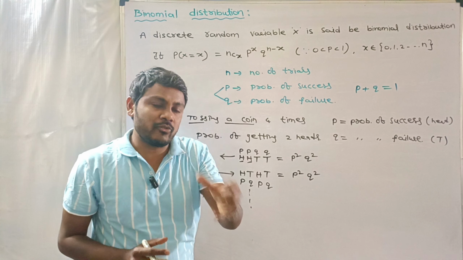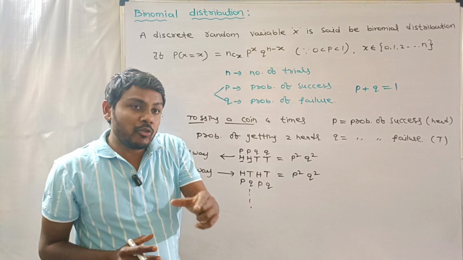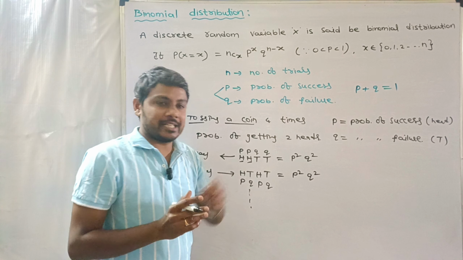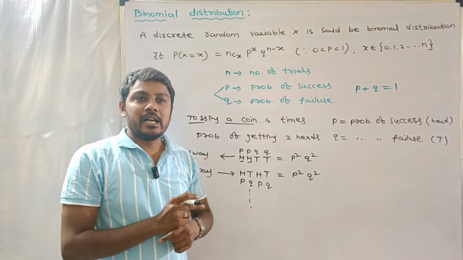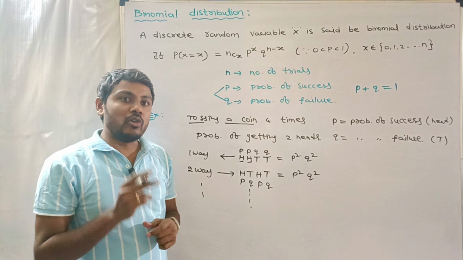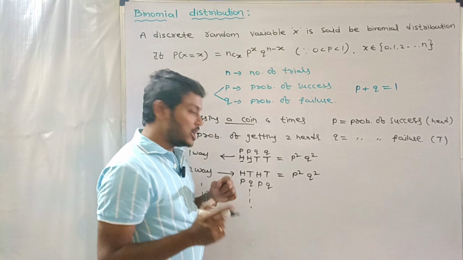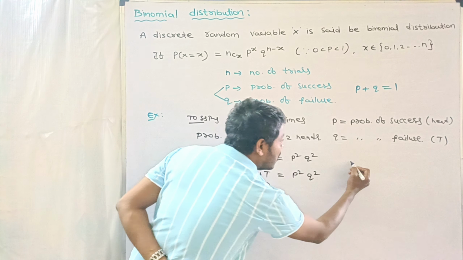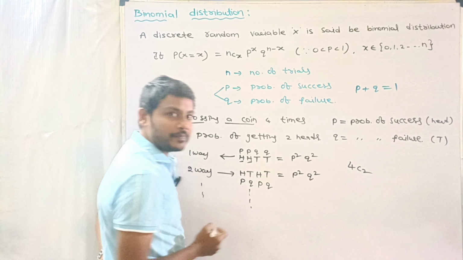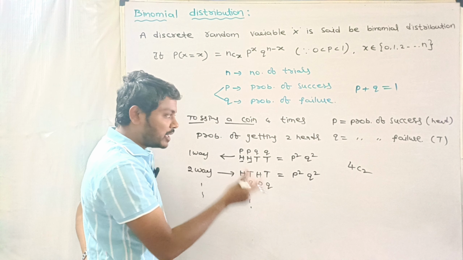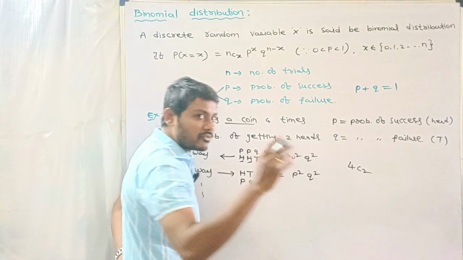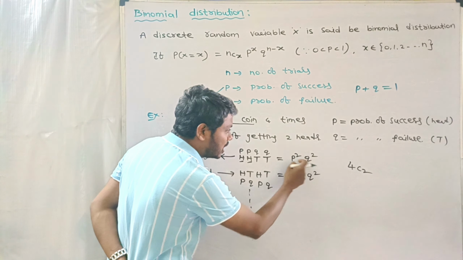Total number of trials is 4. Out of 4 trials, getting 2 heads. By using a combination, out of 4, 2 are heads, so that can be written simply as 4C2.